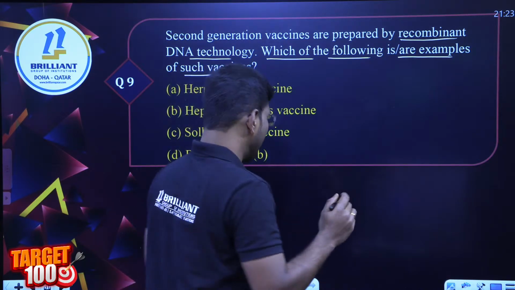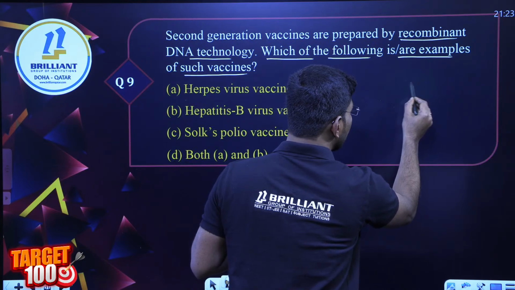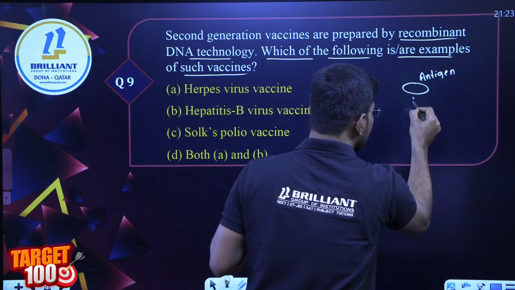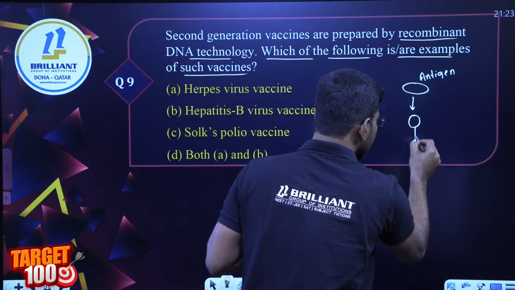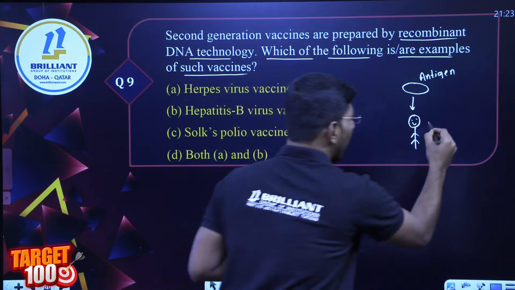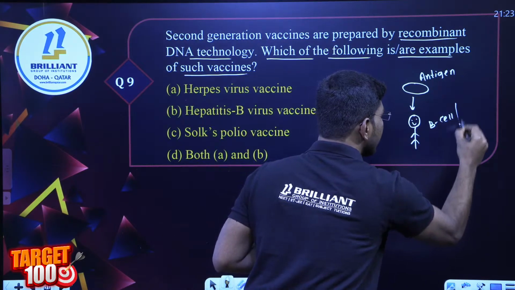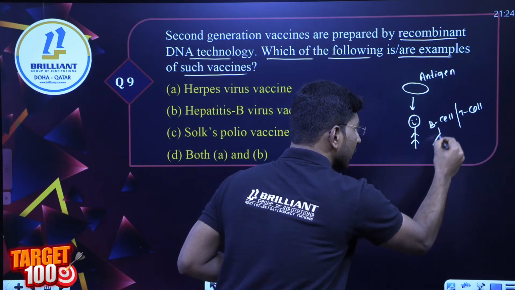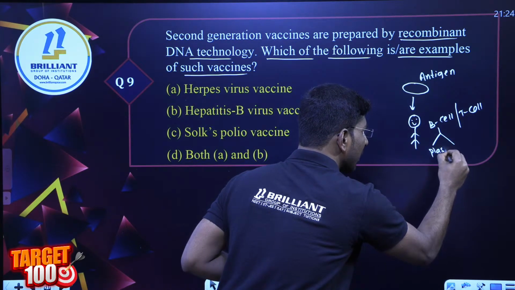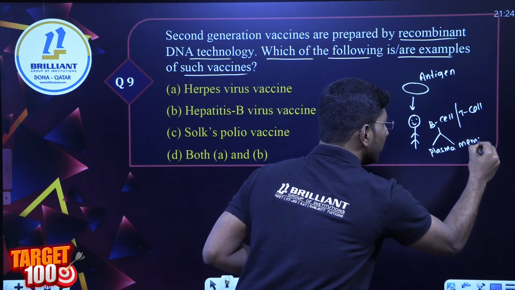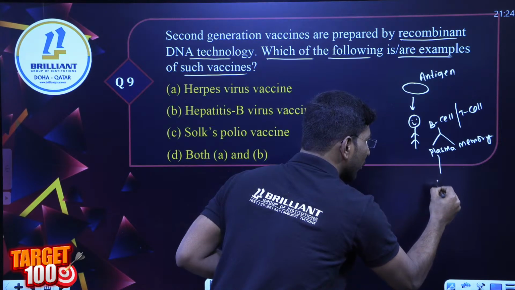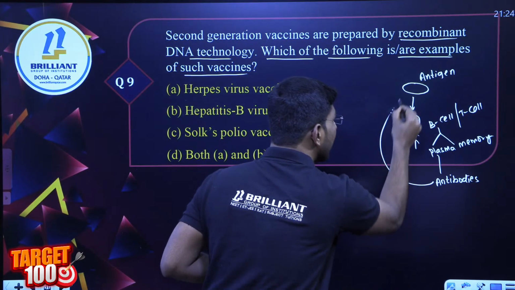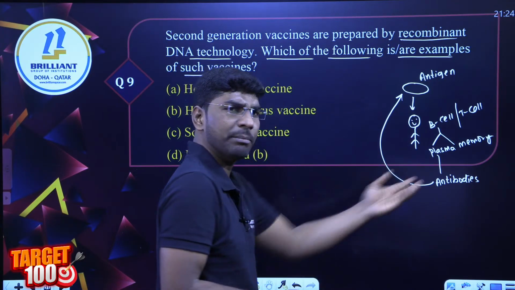What do we discuss in active immunity? Look here, everyone. This is a particular bacteria or antigen. I'm writing, this is antigen. When this antigen enters our body, the immune response comes from B cells and also T cells. In our body, B cells will convert into plasma cells and also memory cells. These plasma cells provide specific antibodies against the specific antigen, and the memory cells will also be there.